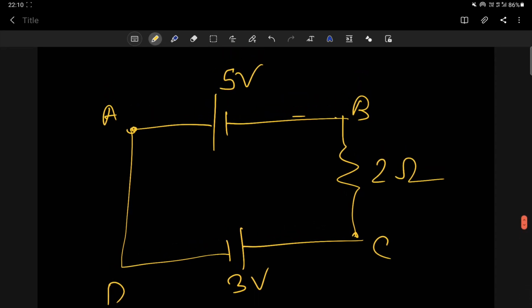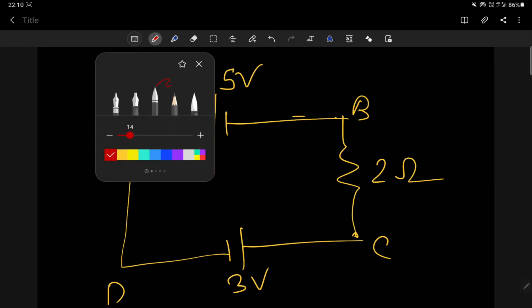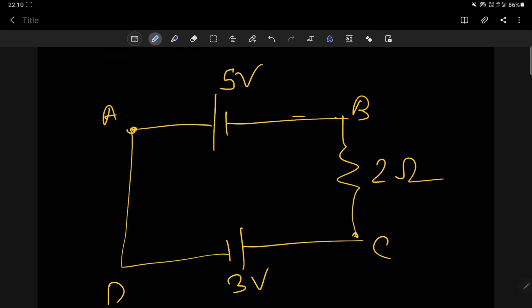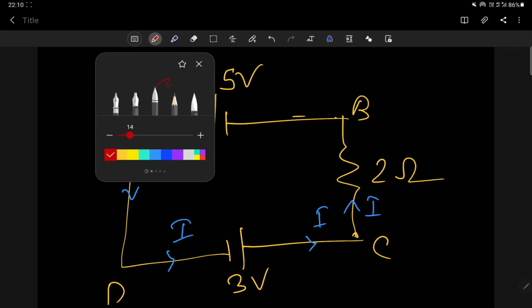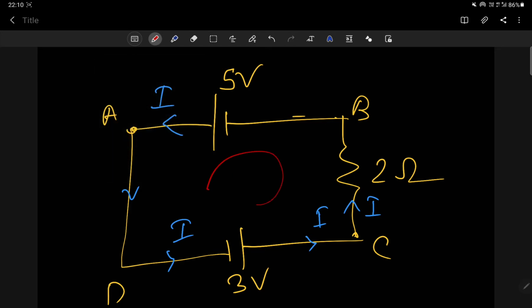So first, I have to choose a direction of current. Let me take the direction of current I as anti-clockwise. You can take clockwise also, no problem. So I is flowing anti-clockwise. Then I have to choose a direction of loop also. So let me take the direction of loop as clockwise. L is for loop, it is moving clockwise.